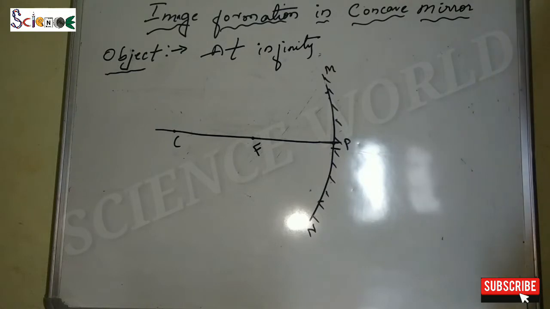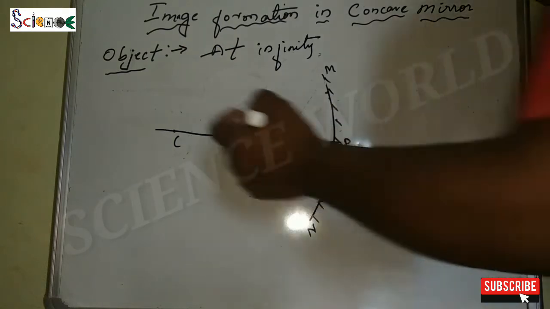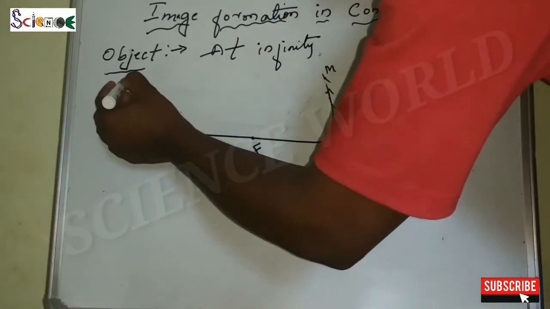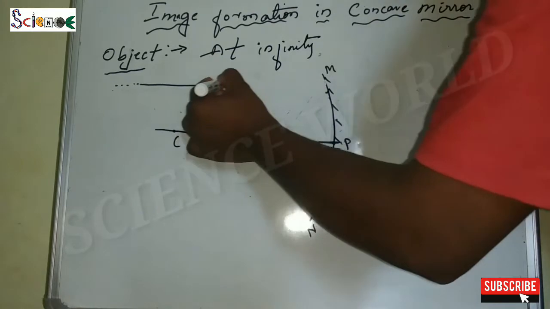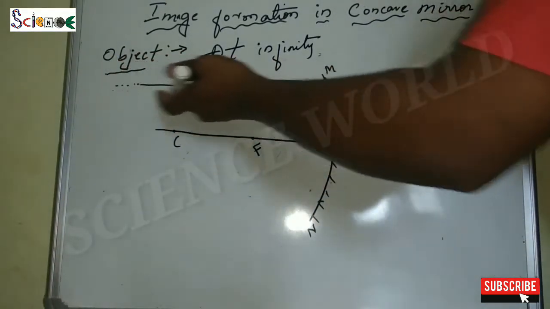Okay, after observing the conditions in a concave mirror, now we'll learn the formation of images in the concave mirror. By observing the positions of the object, we'll form the images. So first we'll form the images when the object is at infinity. So let us start. When the object is at infinity, this is the infinity and the rays are coming from